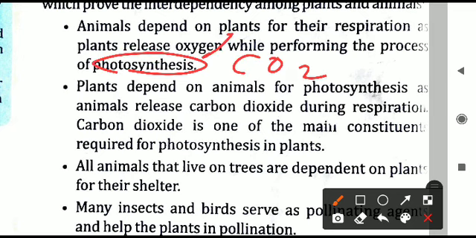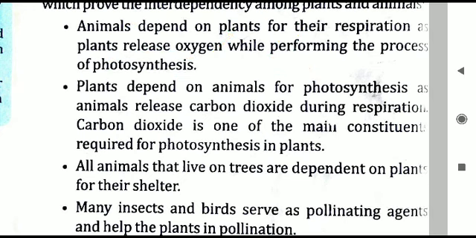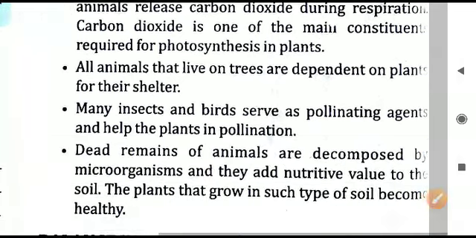From where is this carbon dioxide made available? Animals are releasing the CO2 by breathing. When we breathe, CO2 is being produced. So ultimately we are giving CO2 to these plants. So both plants and animals are dependent on each other. That is how we can say it.